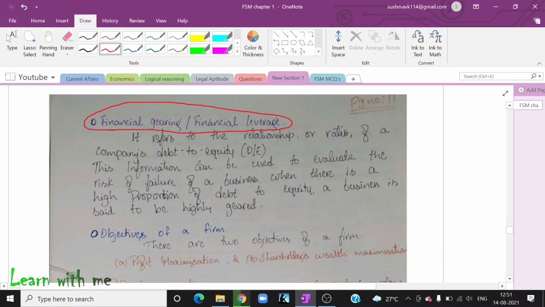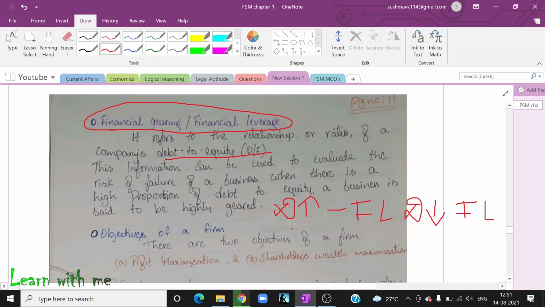Next, financial gearing or financial leverage. It refers to the relationship or ratio of a company's debt to equity. This information can be used to evaluate the risk of failure of a company when there is a high proportion of debt to equity. A business is said to be highly geared if a company is having high debt, that means that company is highly leveraged. It is having a high financial leverage. If the company is having less debt, then that company is said to be less leveraged or less geared.